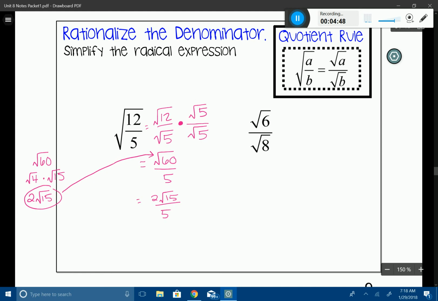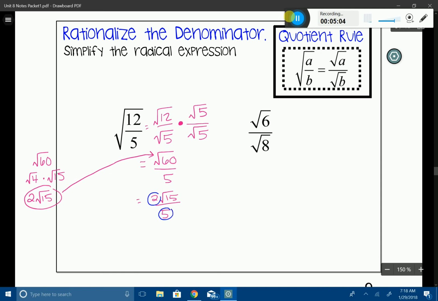You cannot simplify your radical number. So you can see that I have the square root of 15 and then 5 in the denominator. They're not like terms, so you can't simplify those. But if you look at the 2 and you look at the 5, if those numbers are able to be simplified, you want to simplify them.